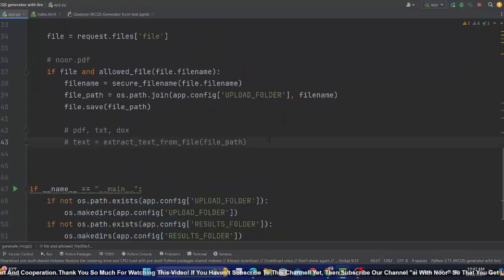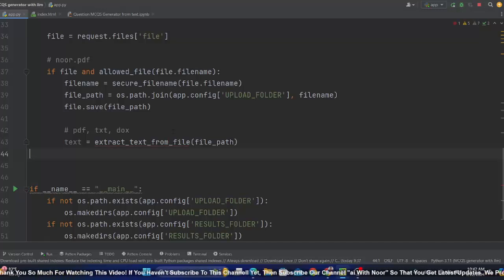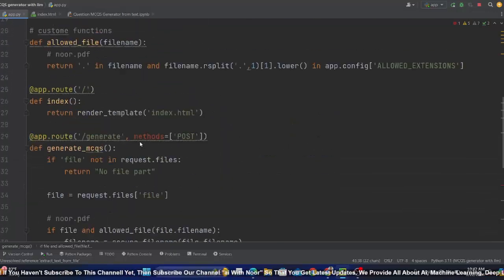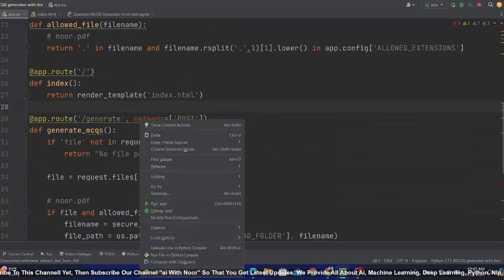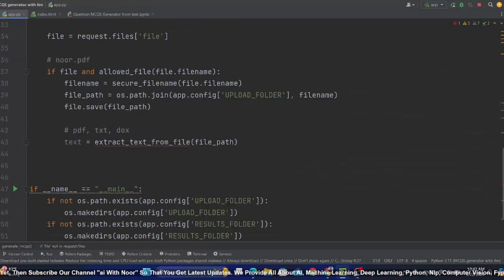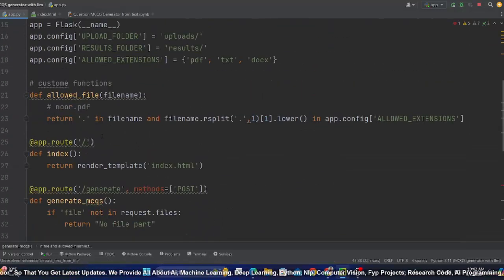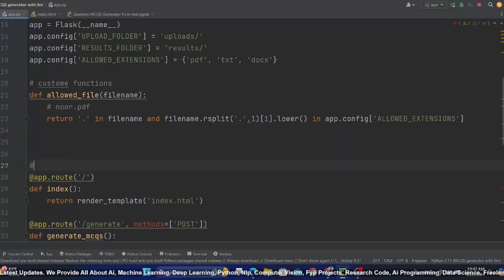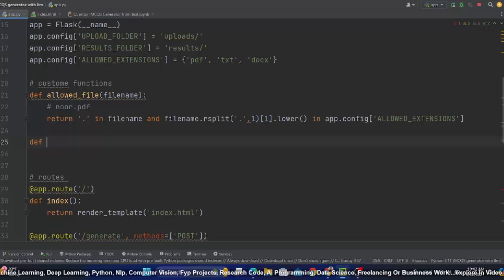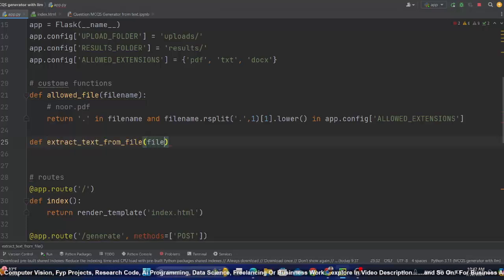First we need to extract the text, because we don't know whether you have a PDF, TXT or whatever. We will apply that logic inside this function. So let me copy this function name with Control C. These are routes, but these are custom functions. So def this function, and this function is getting what? The file path, basically the file.